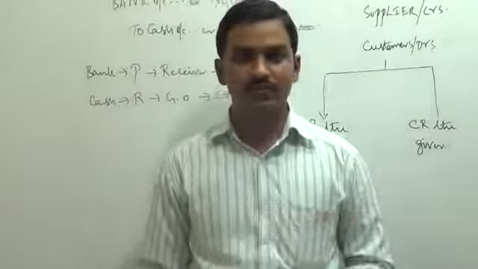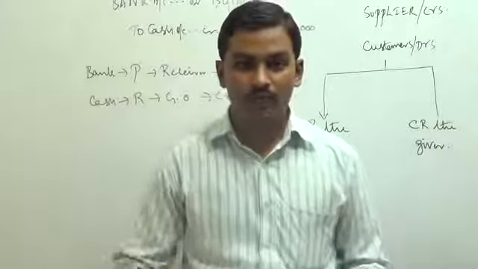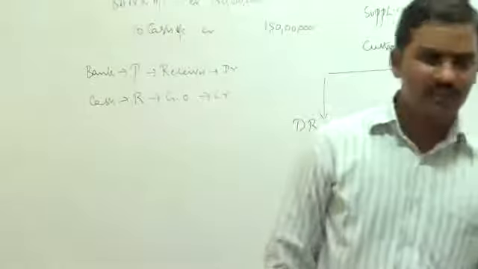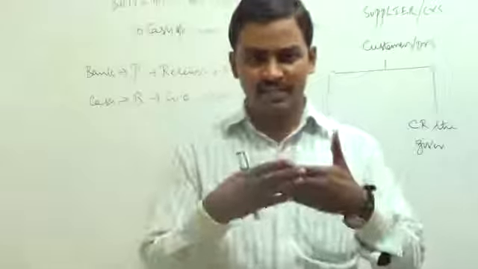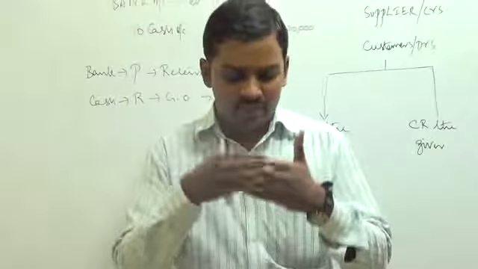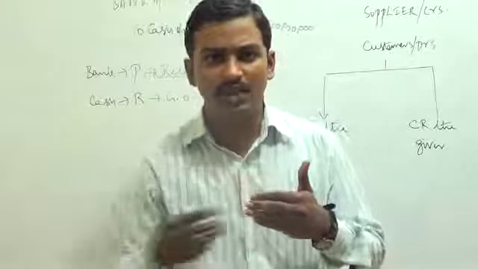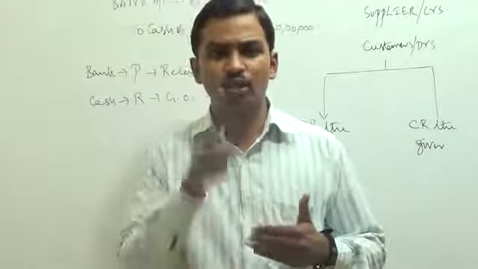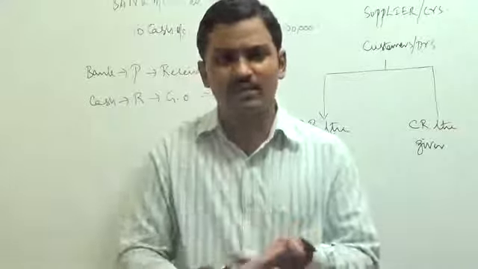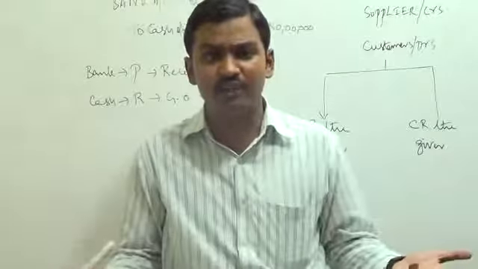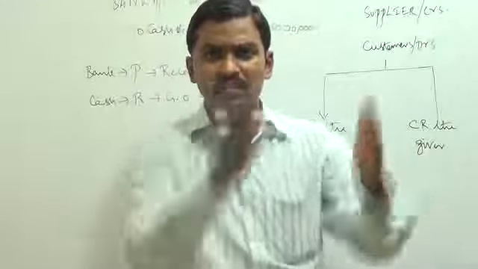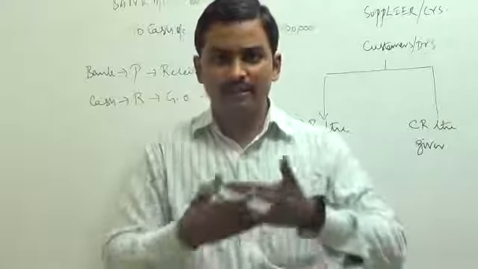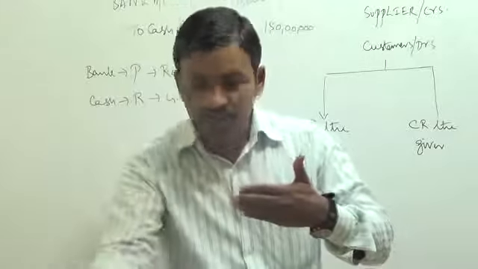Wages paid in cash 50,000. So we are paying wages in cash 50,000. So how do you record the entry? Wages is an expenditure. For an expenditure called wages, we are paying cash. Cash is going out for an expense called wages. I told you, the accountant has to keep recording all the expenses because at the end of the year he has to find profits. And how do you calculate profits? Total of incomes minus total of expenses. So throughout the year he has to keep recording the expenses. For an expense called wages, cash is going out.